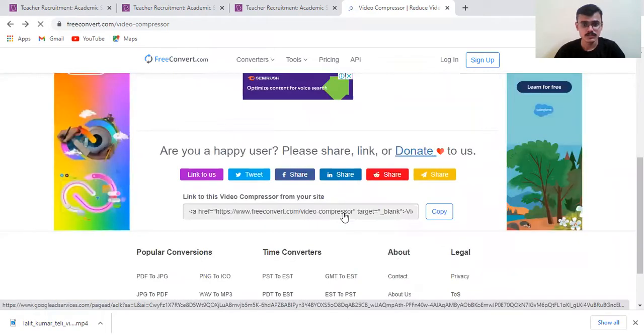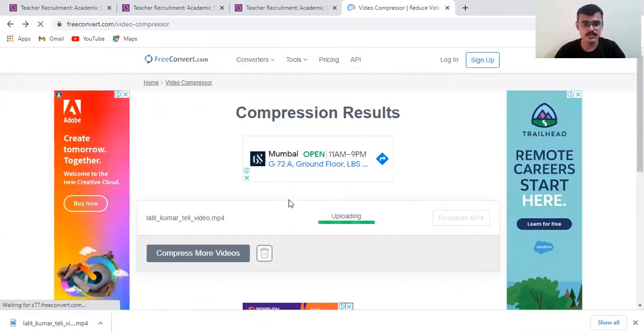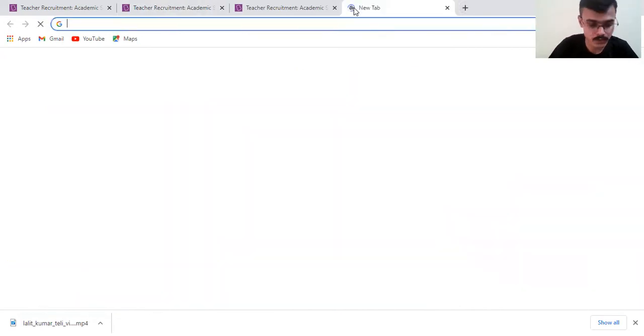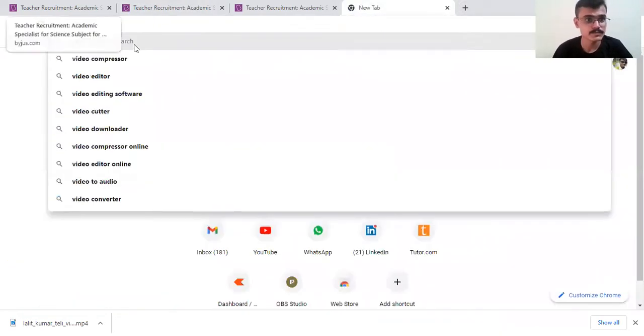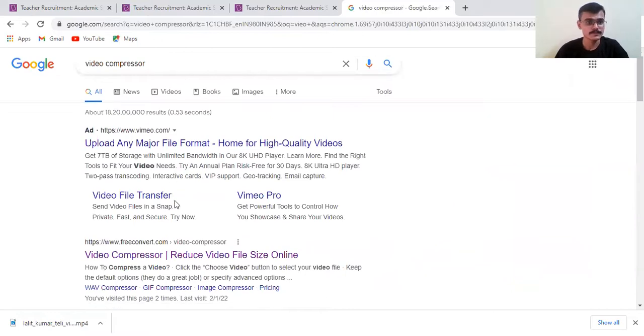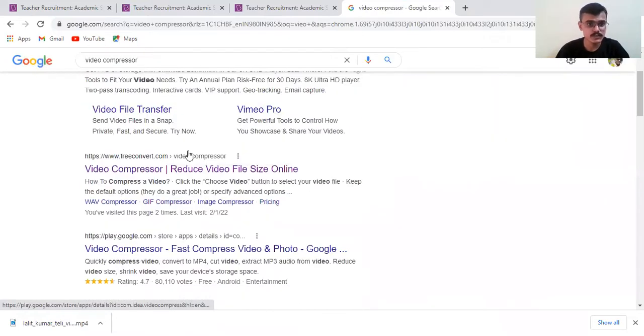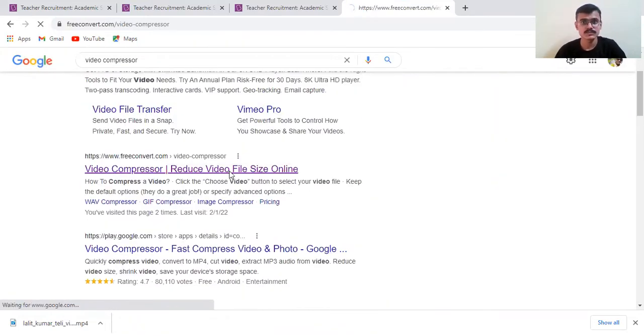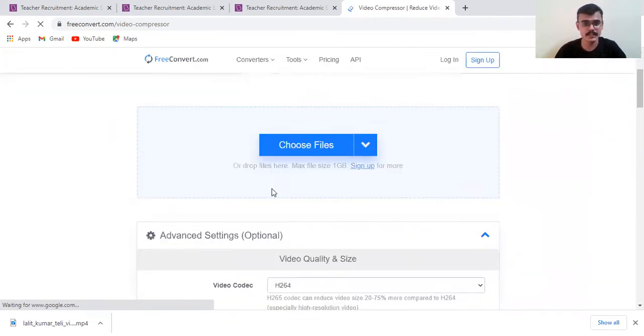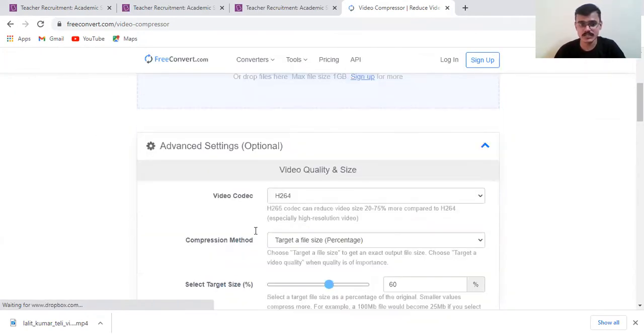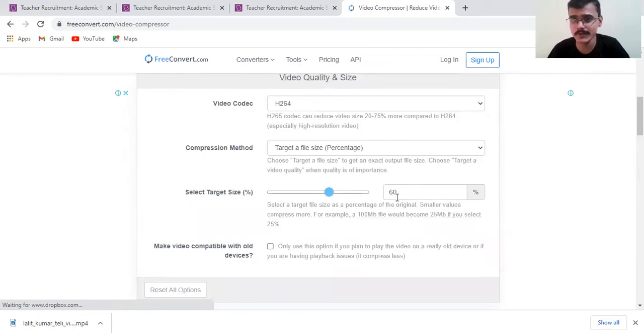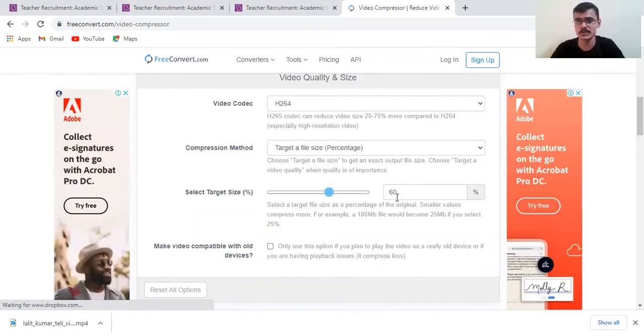Okay, so after uploading, just wait. Click on video compressor. Okay, and click on this link. There are multiple links. You can just click on choose, or first just select all this. Okay, so for example, your video is 1 GB. 1 GB is around 1024 MB. So just consider what is meant by this 60%.